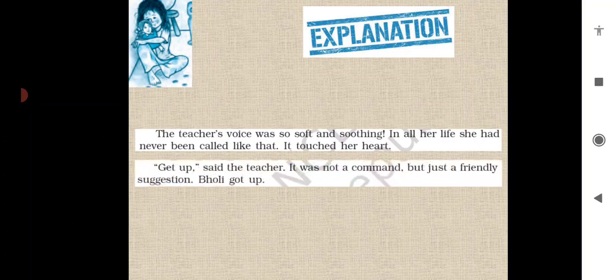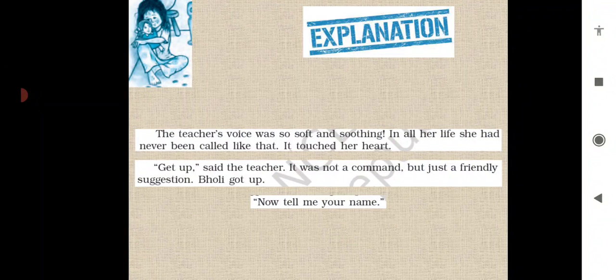Get up, said the teacher. It was not a command, but just a friendly suggestion. Bholi got up. Now the teacher was giving her a comfort zone. बहुत प्यार से उससे बोला कि बोली उठो. I'm not giving you a command. मेरा कोई command नहीं कि तुम यहाँ से उठो. बस as a friendly touch, I'm asking you to get up from this place.